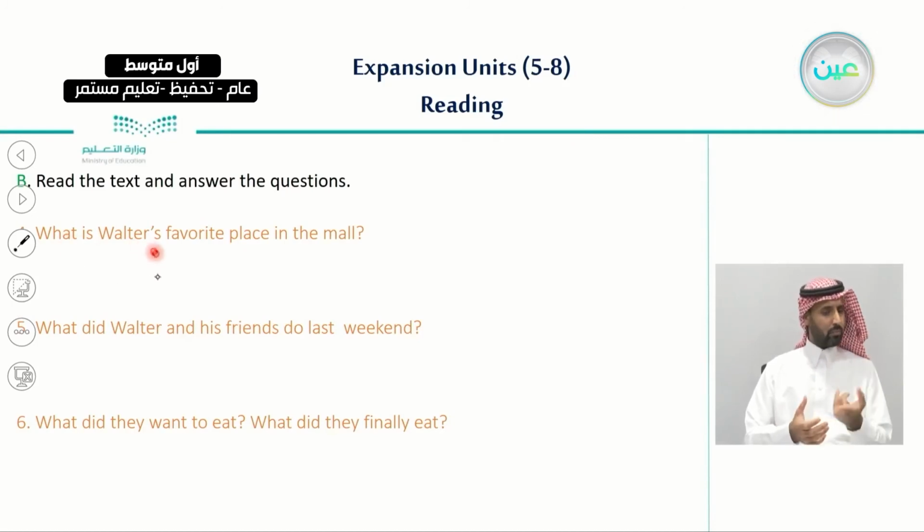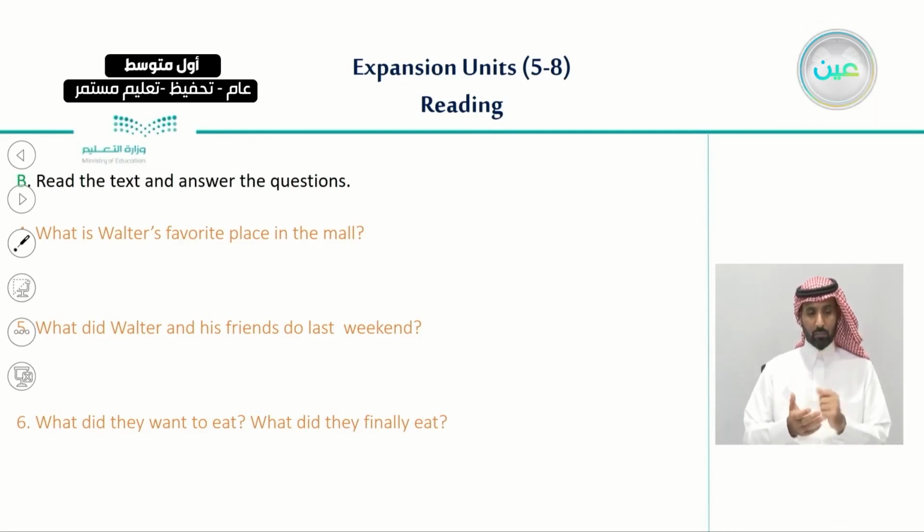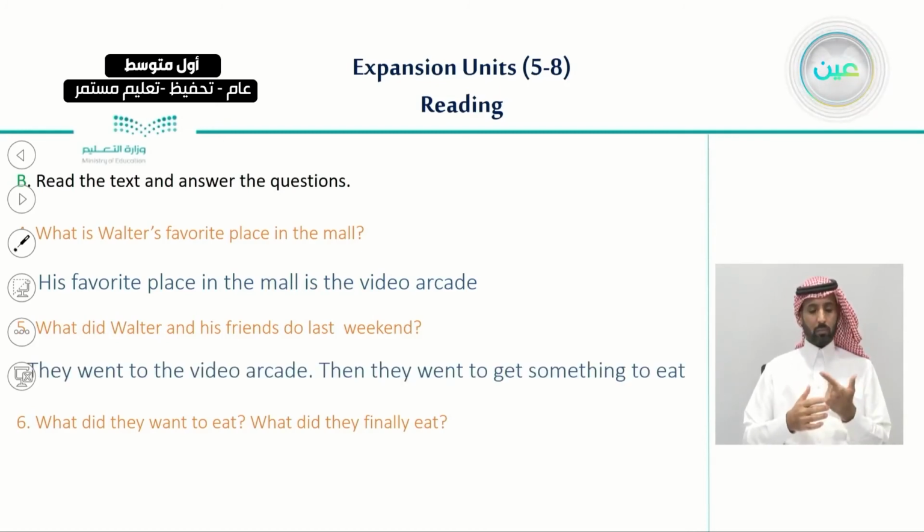The fourth one. What is Walter's favorite place in the mall? Walter talks about his favorite place in that mall specifically, and he said that it is the video arcade. And the fifth one, what did Walter and his friends do last weekend? They say that they went to the video arcade, then they went to get something to eat.